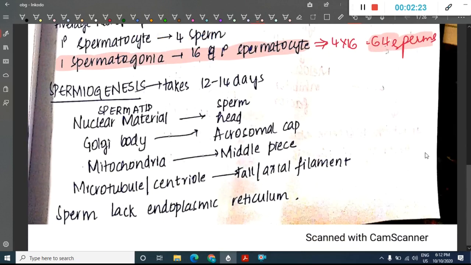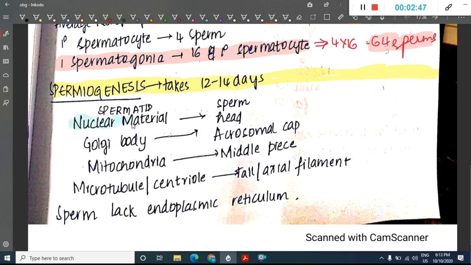Then how much time will it take for spermiogenesis to occur? What is spermiogenesis? Spermiogenesis is the modification of spermatozoa to form the sperm. Spermiogenesis takes 12 to 14 days to occur. During spermiogenesis, the spermatid gets transformed to sperm.